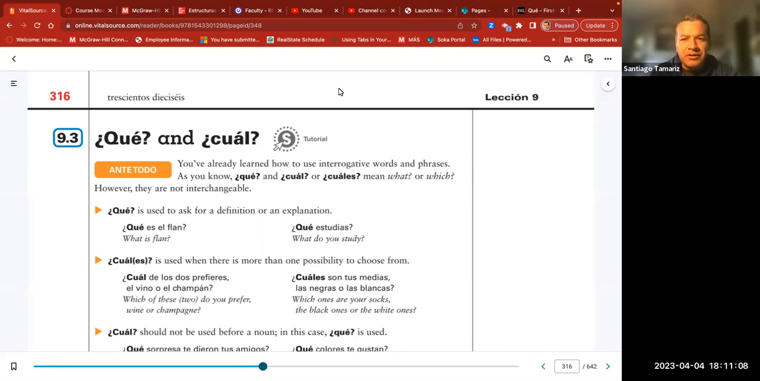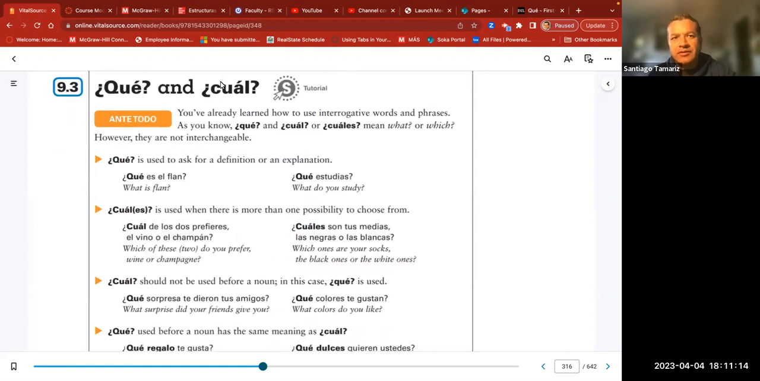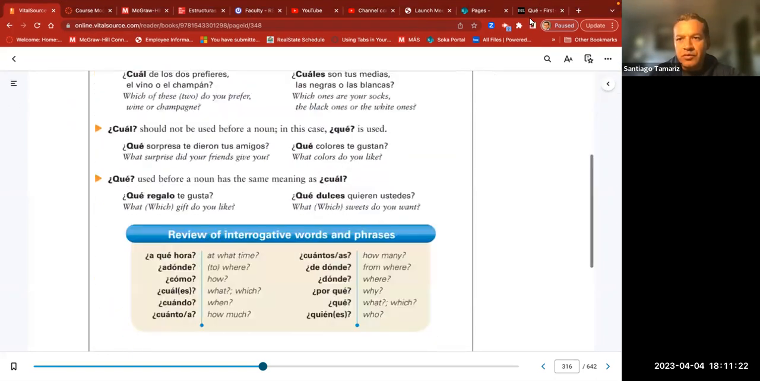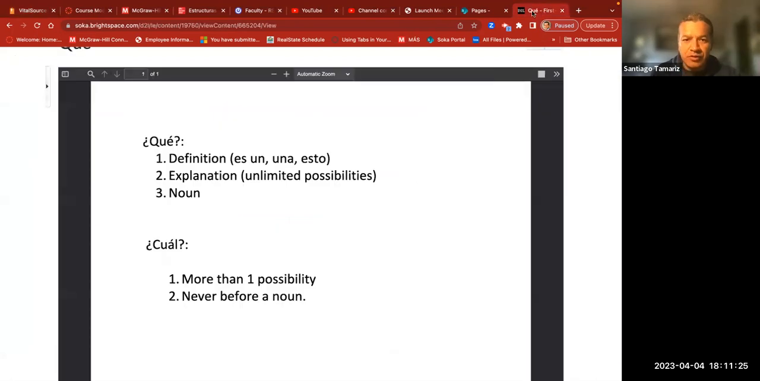And I'm going to show you here what we have in the textbook, but also I'm going to use a different document to make it easier to understand, and I'm going to use my own words. Here, acá tenemos, let me share this document, qué and cuál. We're going to compare only so far when to use qué and when to use cuál. We have other question words like cómo, cuándo, por qué, a qué hora, dónde, etc. But mostly the confusing part is when to use qué and cuál.